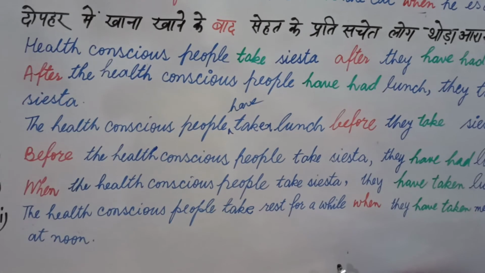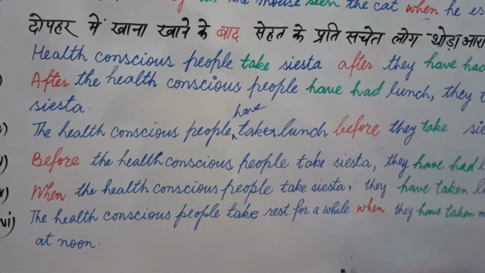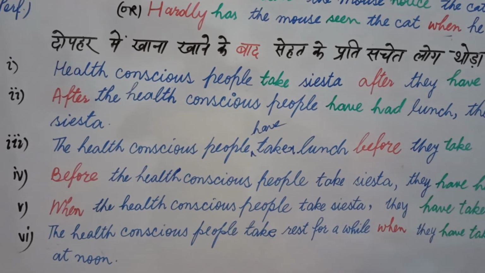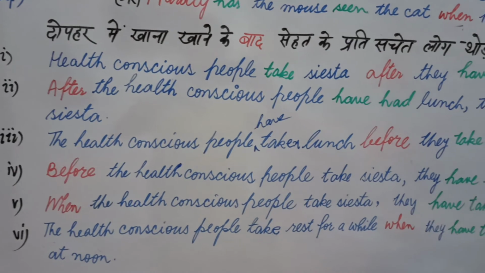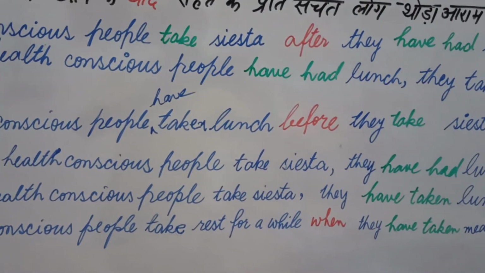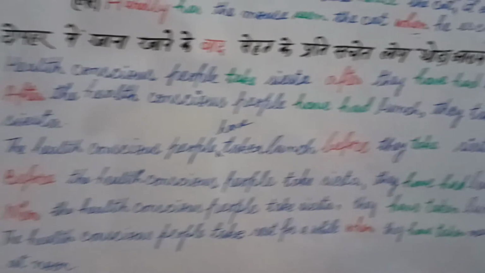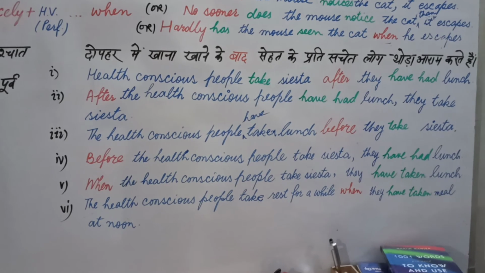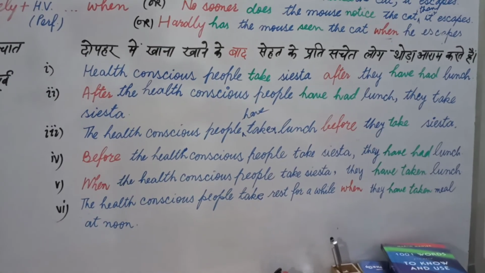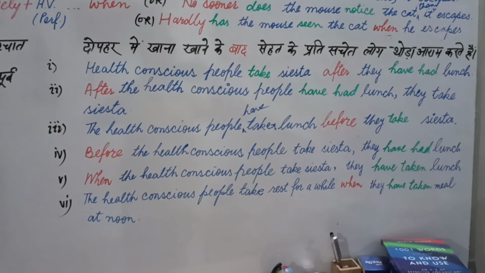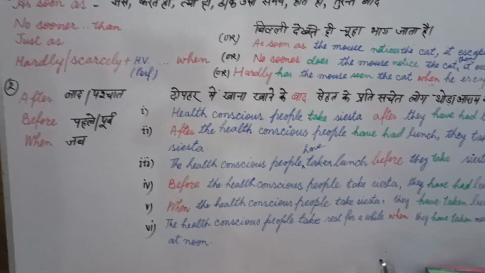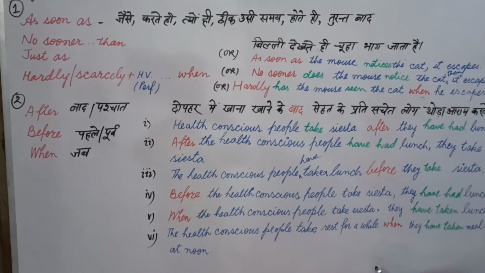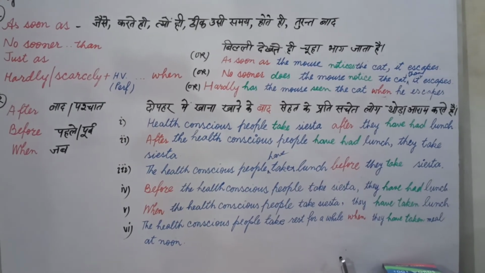But the main thing is to bear in mind, when we use when in the beginning, you should put a comma in the middle of the sentence, and when you use when in the middle of the sentence, you don't need to use a comma. Now students, I have translated one Hindi sentence into various types of English by using various English conjunctions. I would like to remind you that it is because I want to make you able to think quickly the same Hindi sentence into various types of English.